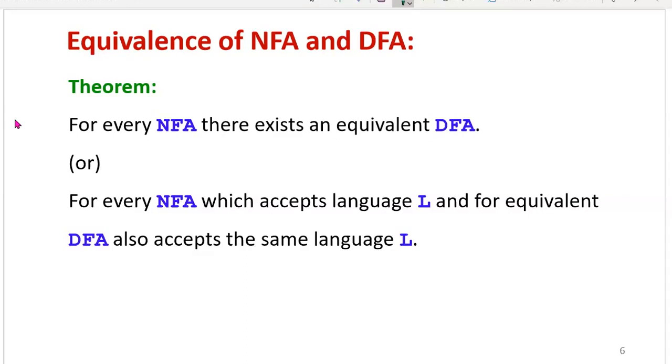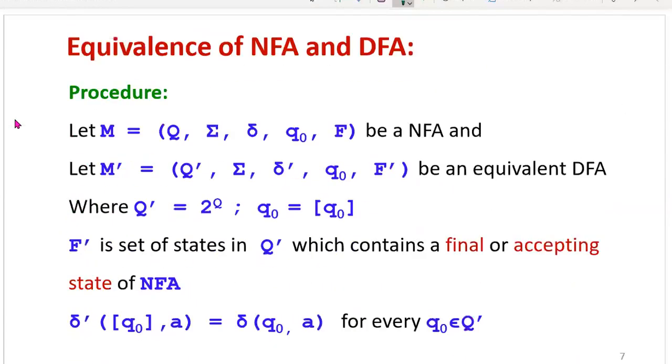Now what is the procedure? Let us see the procedure for this conversion. First, let us assume the given NFA is M, with our usual 5-tuple definition, where M equals Q, sigma, delta, Q naught, F, a given non-deterministic finite automaton.